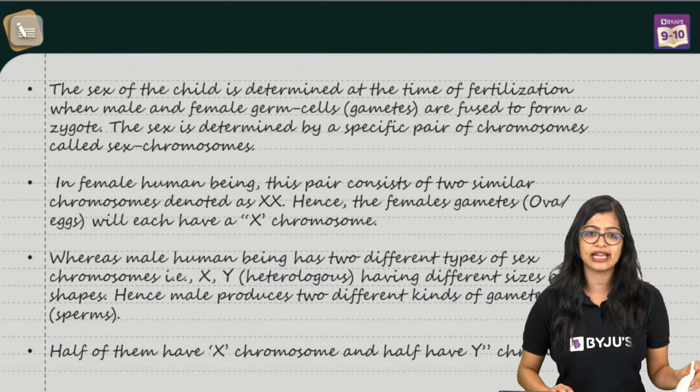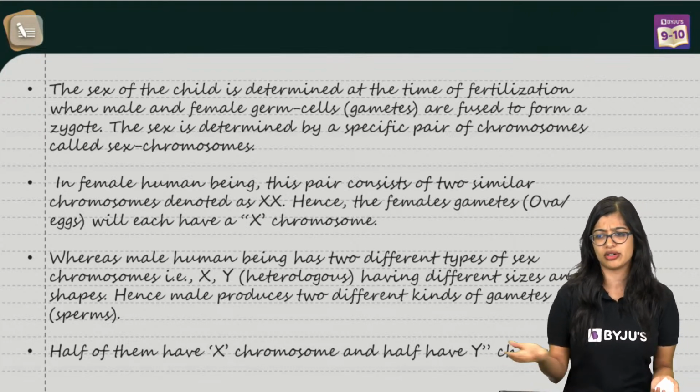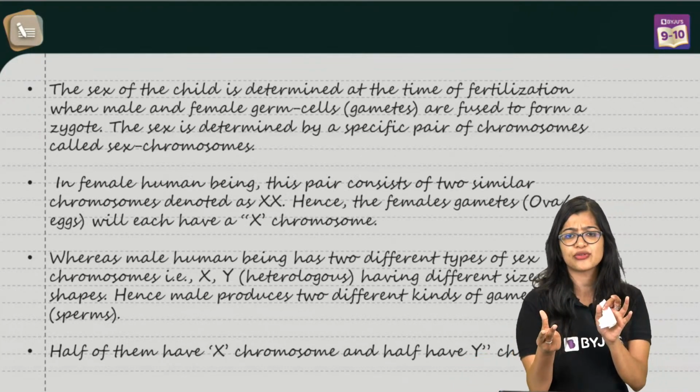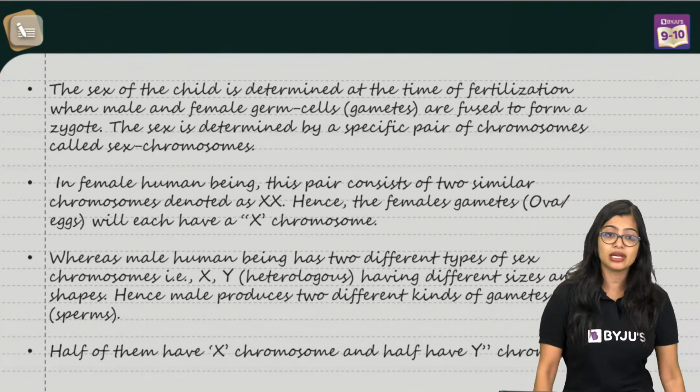Ma'am, if they ask diploid, can we explain? Yes, you can. Diploid is basically what? 46, right? When you have two sets of your chromosomes, that's your diploid condition. Do we need to explain the laws?